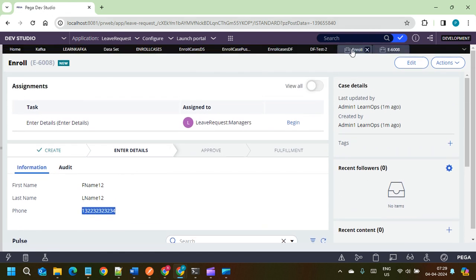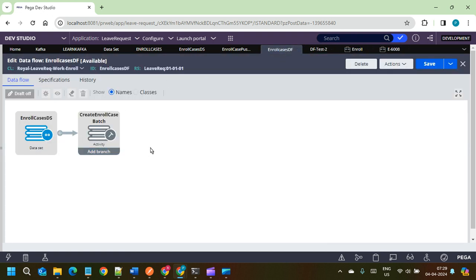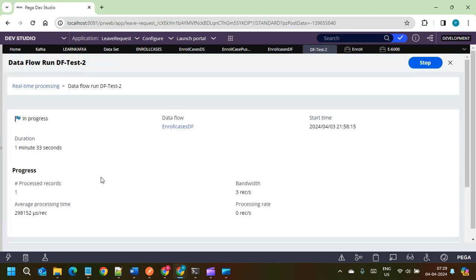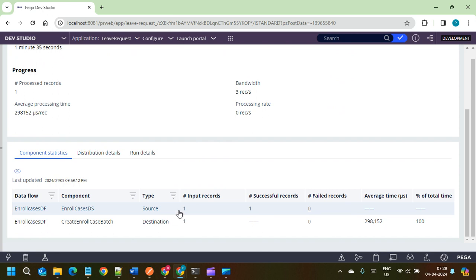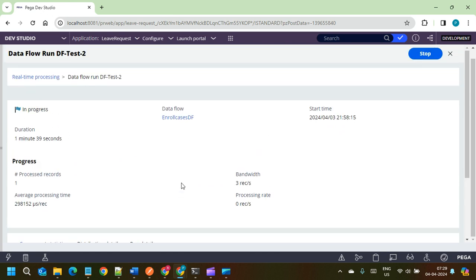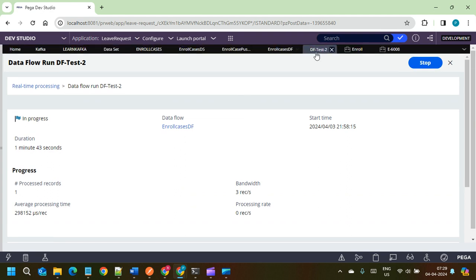This way, 20 runs in parallel, like we have 20 threads. Multi-threading happens using this data flow because we gave it 20 threads. Okay, let's see here. One record is processed successfully. Yeah, this is how we can create the cases using the Kafka dataset and data flow.